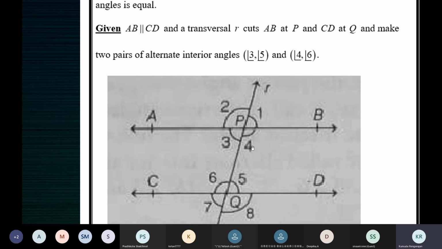Angle 2 is equal to angle 4 because vertically opposite angles are equal. Angle 2 is equal to angle 6, corresponding angles are equal. So we're going to say 2 is equal to 4, 2 is equal to 6. From these two equalities, we have 4 is equal to 6. So like this, we have proved that angle 3 is equal to 5 and angle 4 is equal to angle 6.